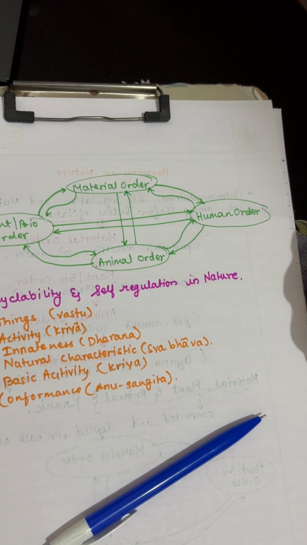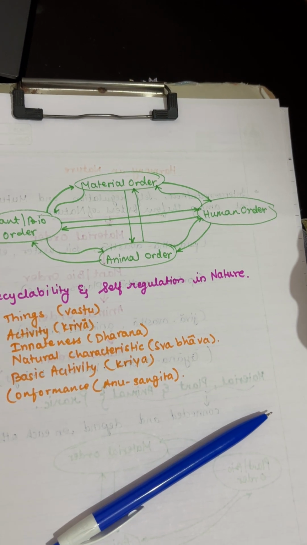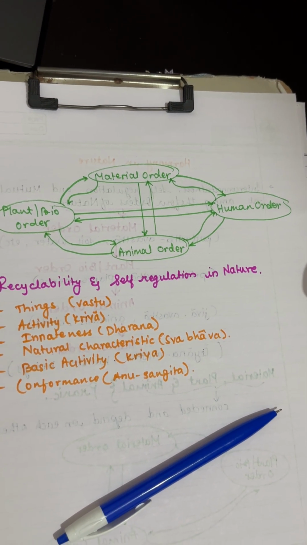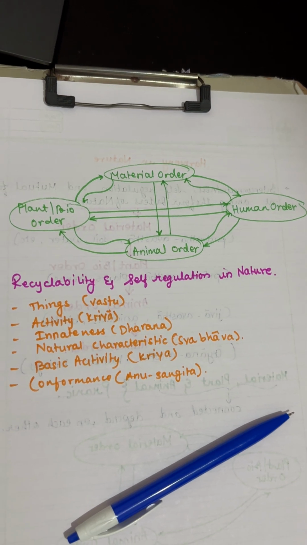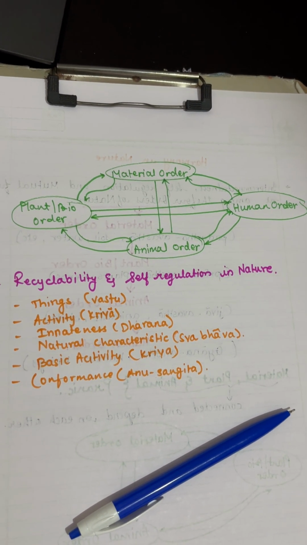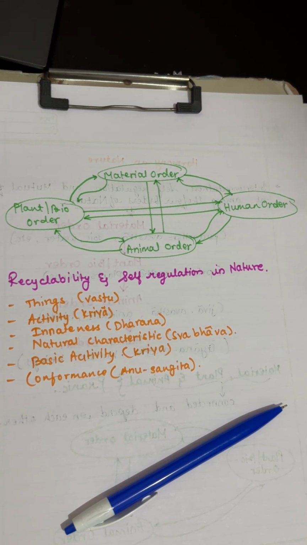In material order, everything is a result of smaller units coming together or breaking apart. This is called composition and decomposition. Plants, in addition to this, also breathe or pulsate.